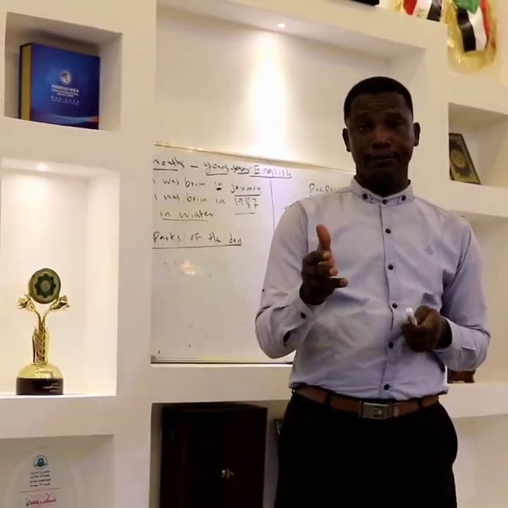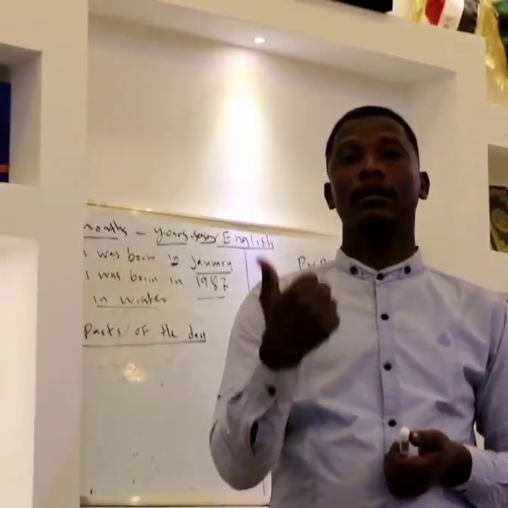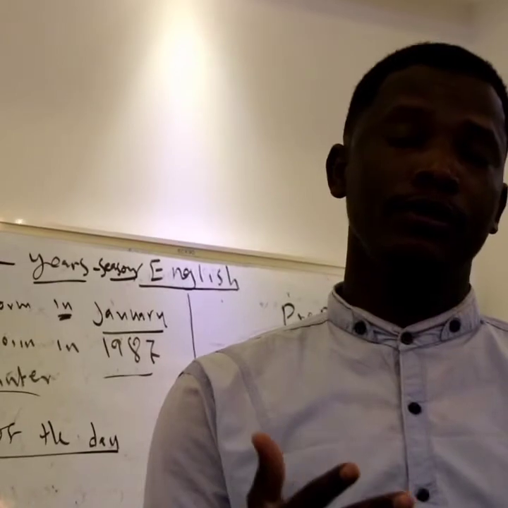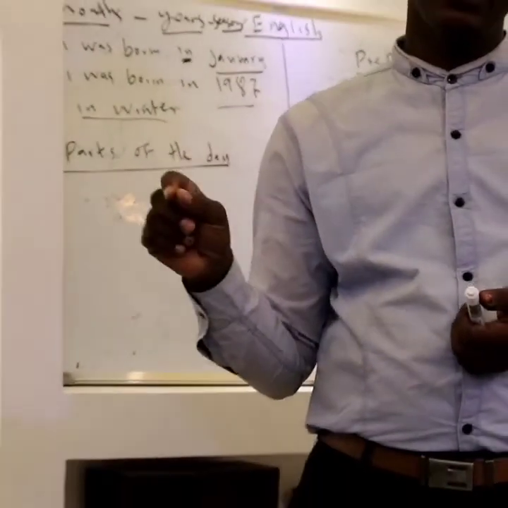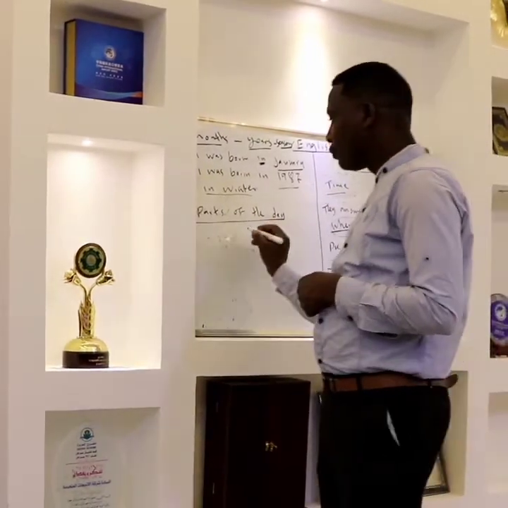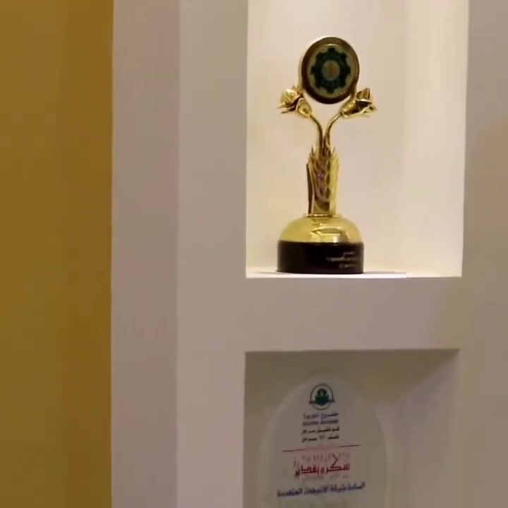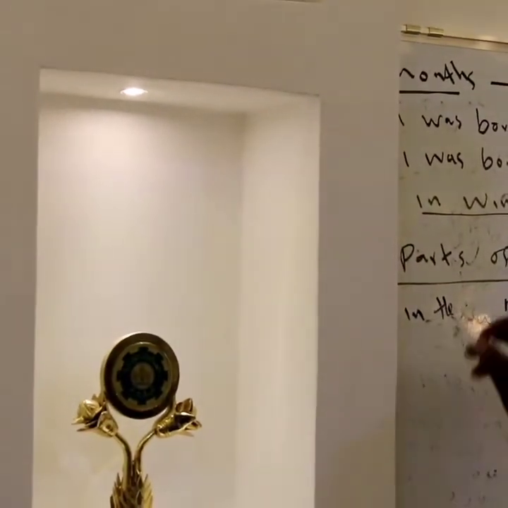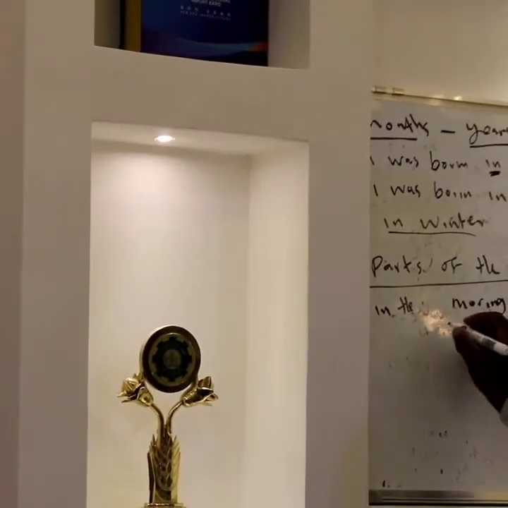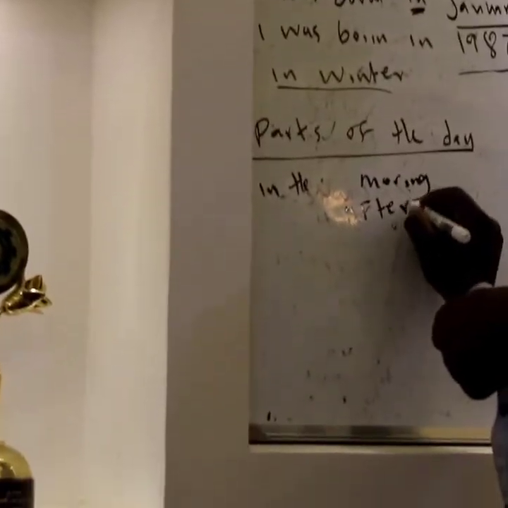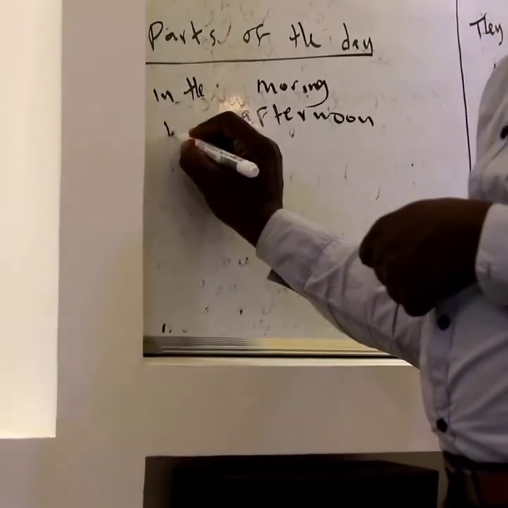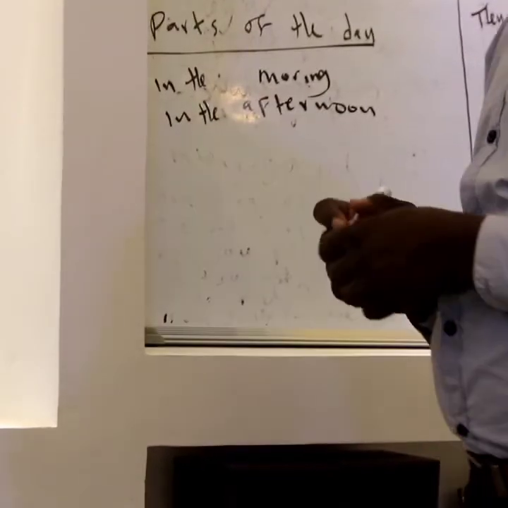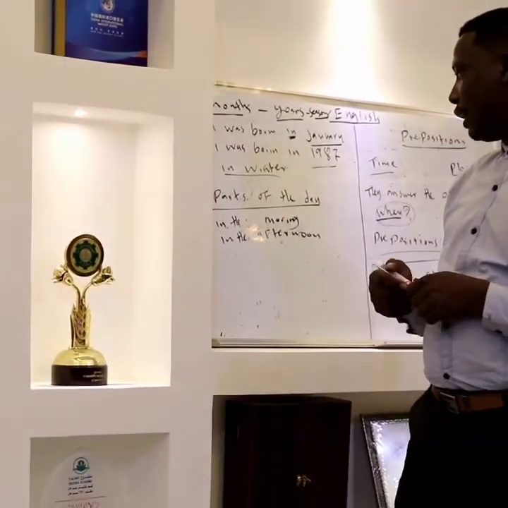We have morning, noon, afternoon, evening, and night. Some of these parts we use with in, some of them we use at. In case of in, we use in with morning. So you say in the morning. In the afternoon. And morning, afternoon and evening.